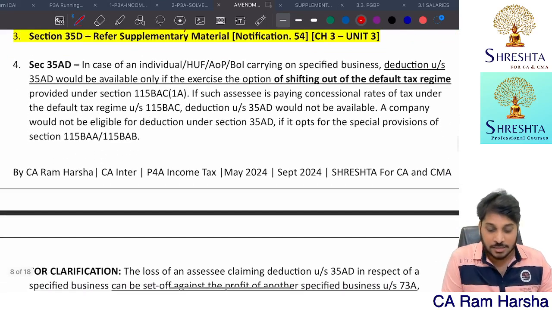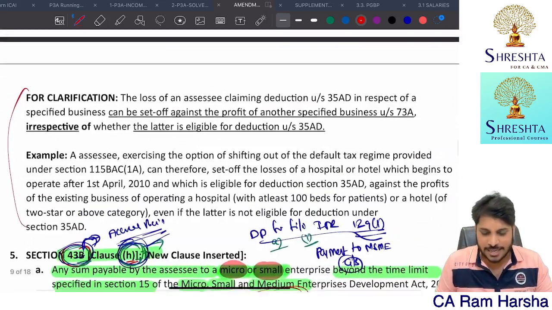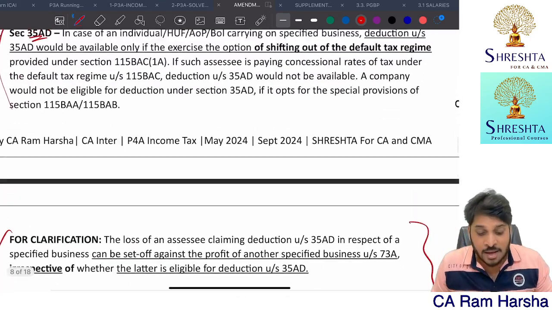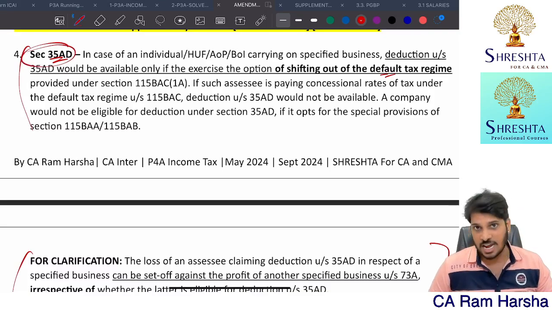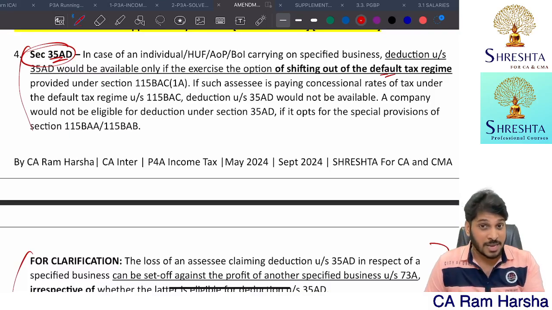Next, 35AD. Here this is just for clarification purpose. I kept this clarification. I think most of you probably know this. Okay, 35AD is what? Under the default tax regime, you cannot claim 35AD deduction. If at all you want to claim 35AD deduction, the default tax regime 115BAC will not apply. Further, alternate minimum tax provisions 115JC, all that is applicable.